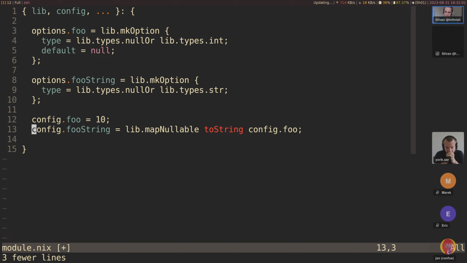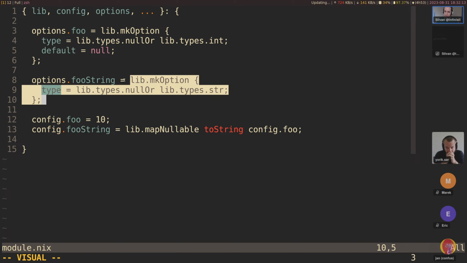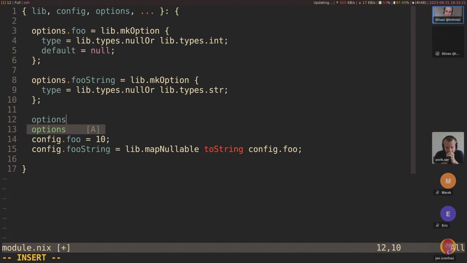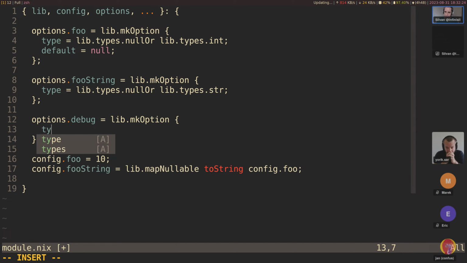Let's say, so the third argument is options. And so options allows you to refer to other options, like the full option tree with the types and everything. And for example, we could say, let's add like a debug option. Debug equals lib.mkOption, and the type, well, let's leave this empty for now.